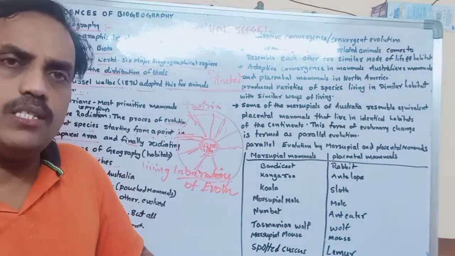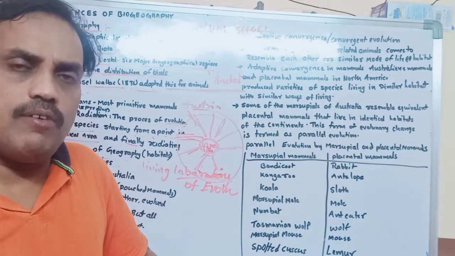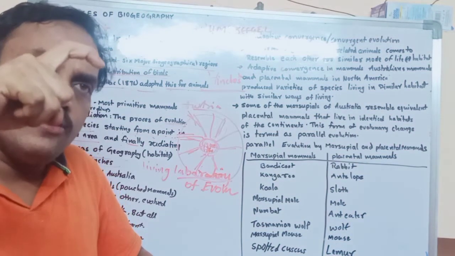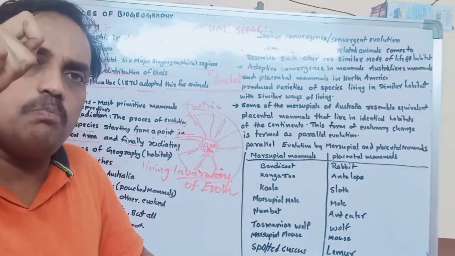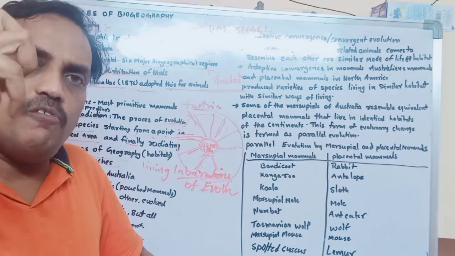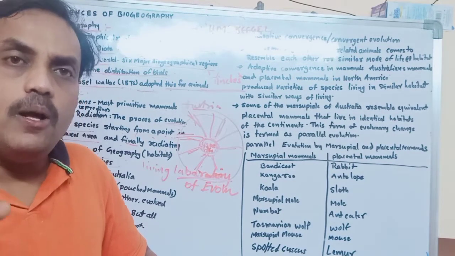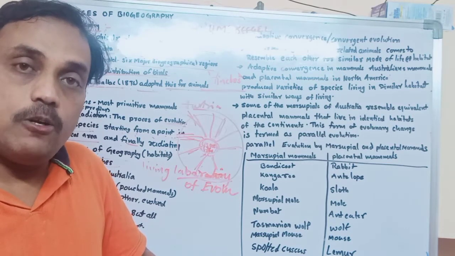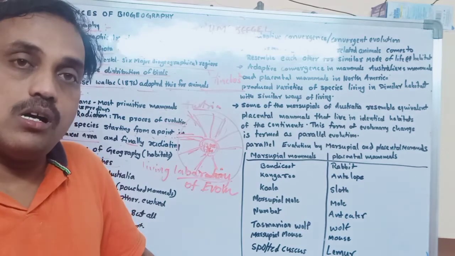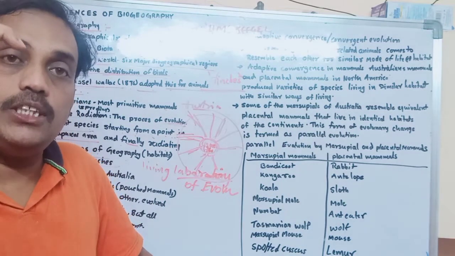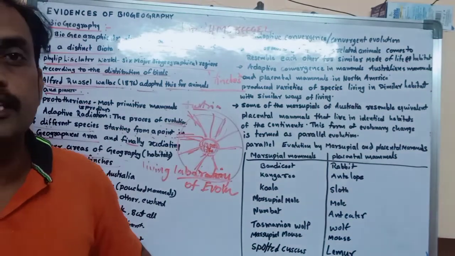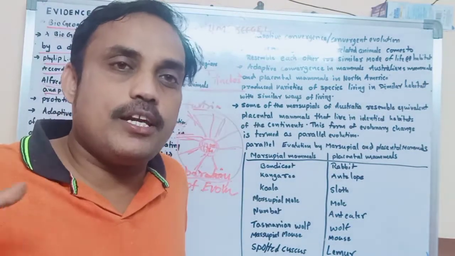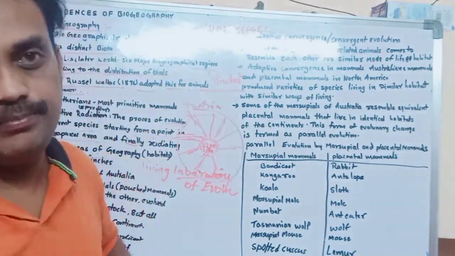That means in some places seeds are not available, so they are eating insects, and their beak size is changed. Some are bent, some are long, some are sharp. Different types of beaks he observed. Why? Because he finally concluded that based on their habitat, food and feeding, these beak shapes are changed. That we can call adaptive radiation. They adopted some new characters, but they are the same species only.